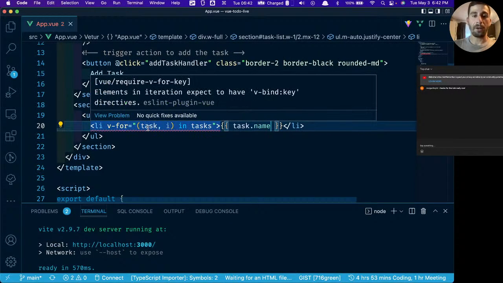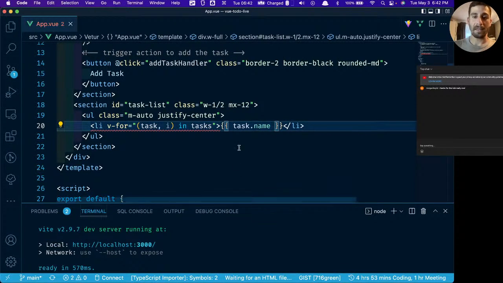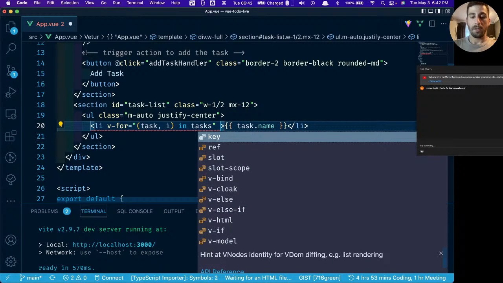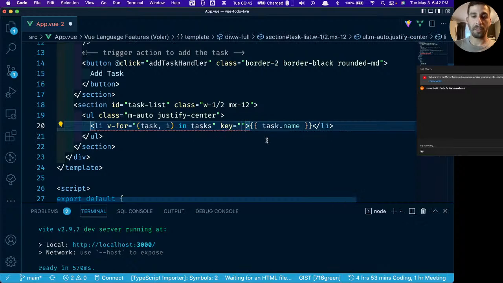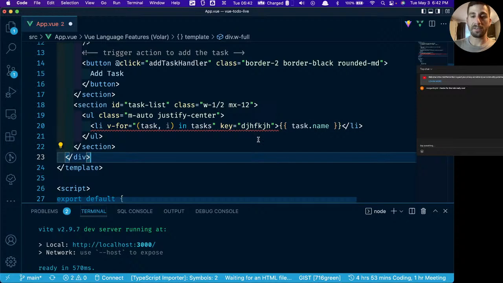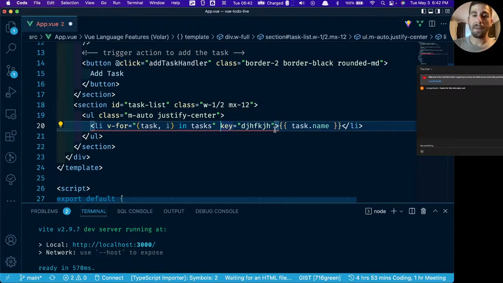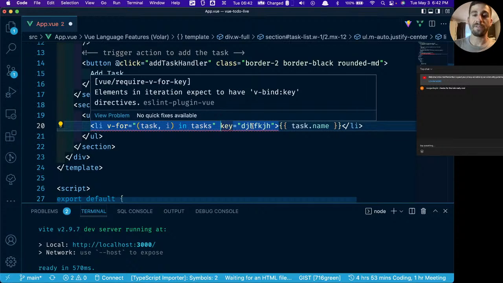So why are we getting this error? That's because we need a key in here. So Vue has something called bindings. You can see my autocomplete's trying to recommend that we have a key. The way that we would go about this normally, see if we have this key object here and we put something in there, it's a string. You can tell because of the green syntax highlighting. Now, if we don't want that to happen, if we want this to be a variable, we're going to use v-bind, just like it's showing right here.